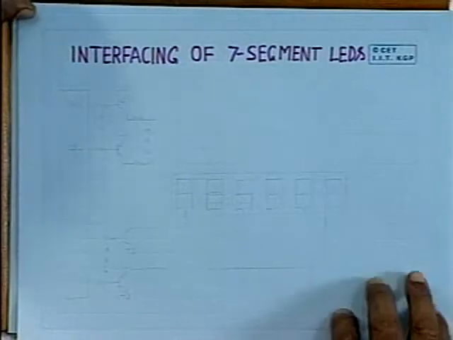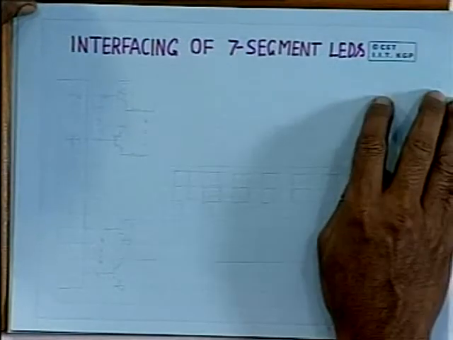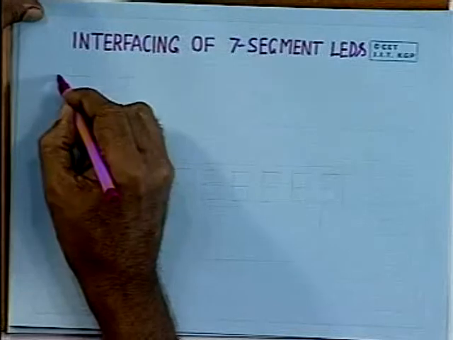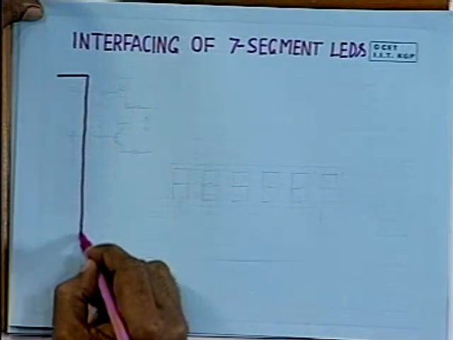Let us see how you can use these 7 segment LEDs to display a reasonable amount of information. Obviously, a single 7 segment display can display one character, but usually one character is not sufficient. You have to interface several characters. How can it be done? Let me explain here. I shall take help of the port lines.